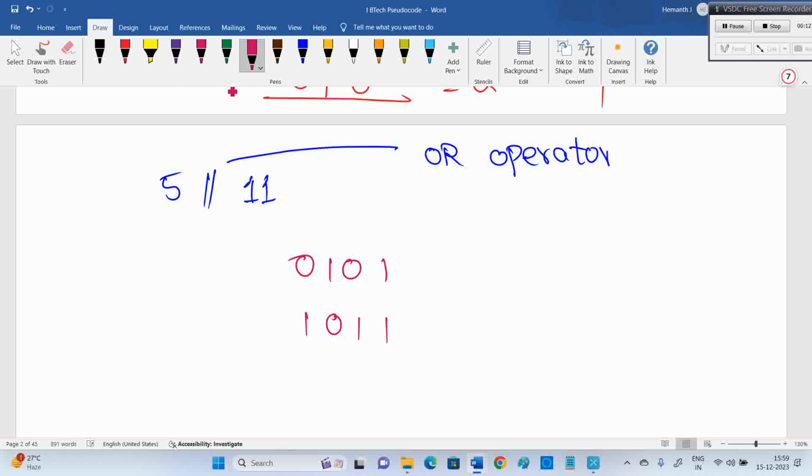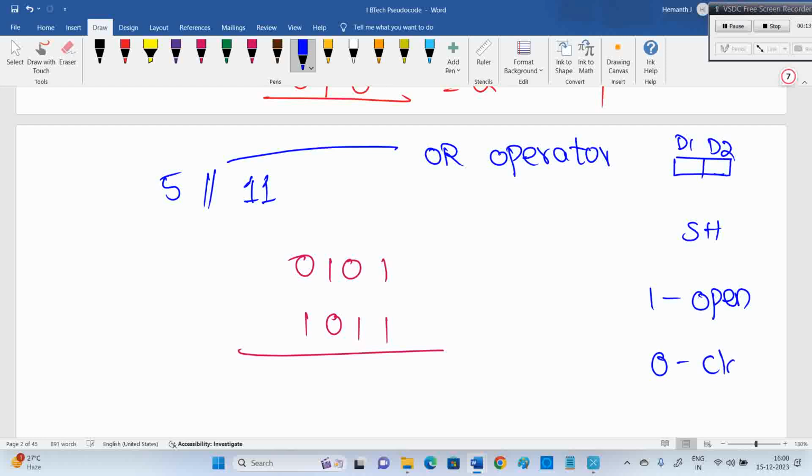Now the OR operator, you know, it's like we have 2 entrances for our seminar hall, right? 2 doors are there. If you open door 1, can you enter into the seminar hall? For the seminar hall, I have door 1 and door 2. If you open door 1, still you can enter. If you open door 2, still you can enter. If you open both, still you can enter. That's what the OR operator is. Both 1 means both open. 1 means open.